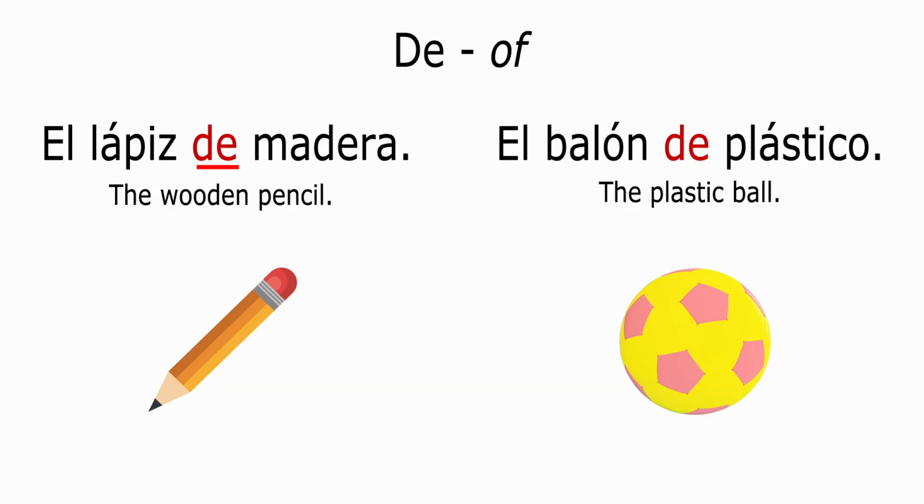El lápiz de madera. The word-for-word translation is the pencil of wood, which means the pencil made of wood or the wooden pencil. El balón de plástico. The word-for-word translation is the ball of plastic, which means the ball made of plastic, or the plastic ball. Here the word de means of, and it is helping us describe what something is made of.